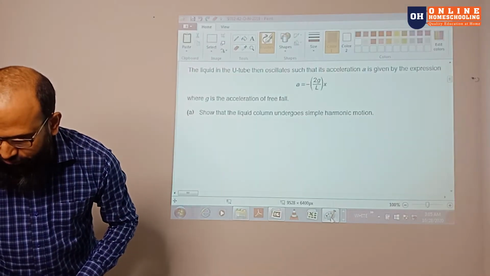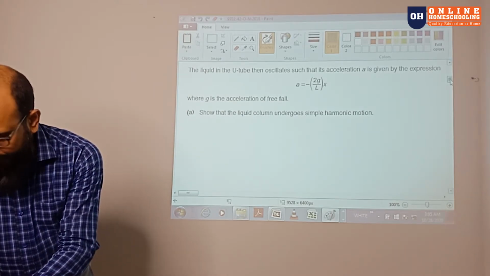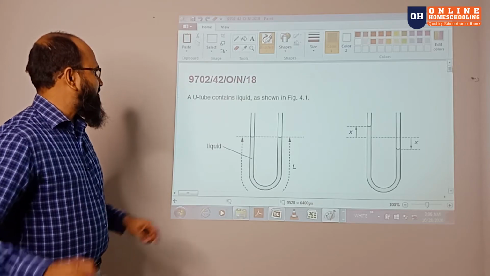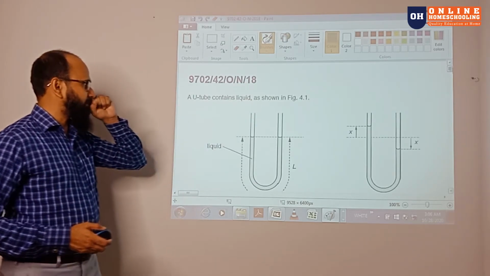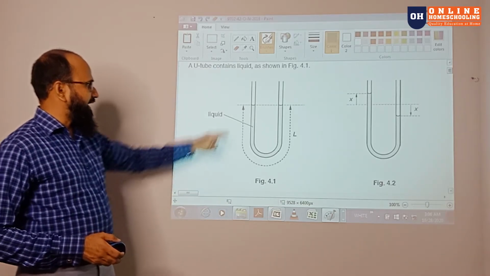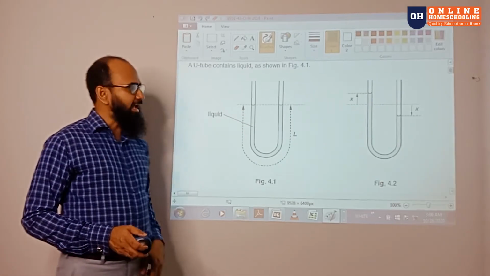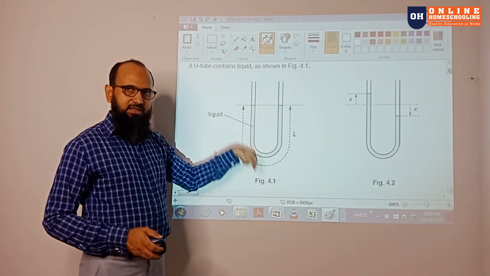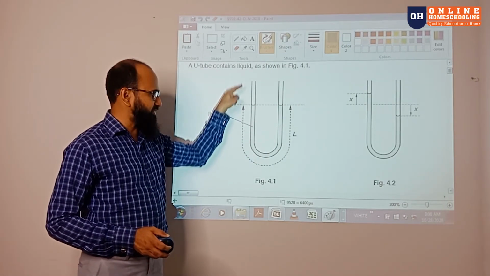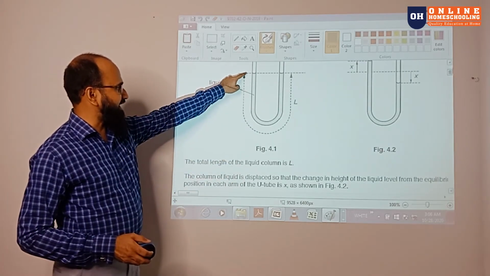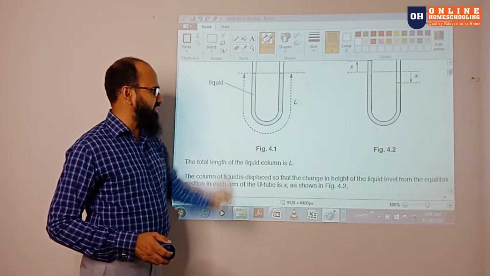Now you can see the question, which I have already kept over there. A U-tube contains a liquid as shown in Figure 4.2. A liquid has been poured in, and there is oscillation inside the liquid. The total length of the liquid is given as L.